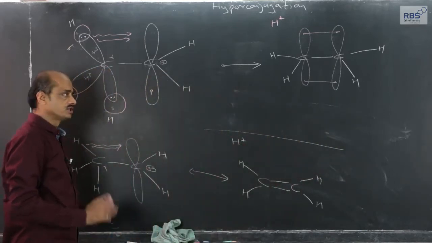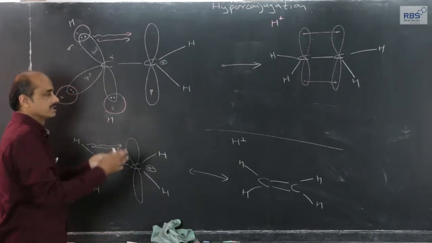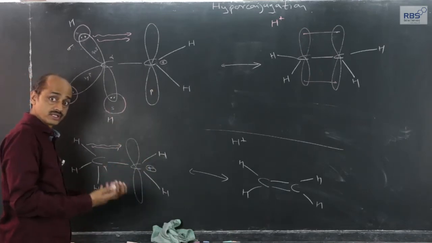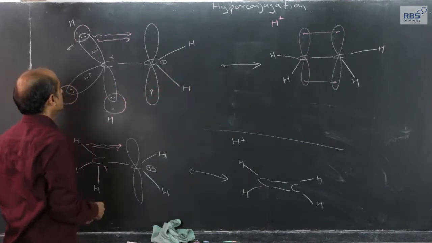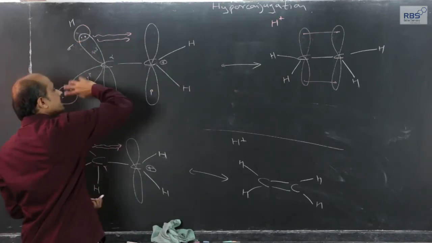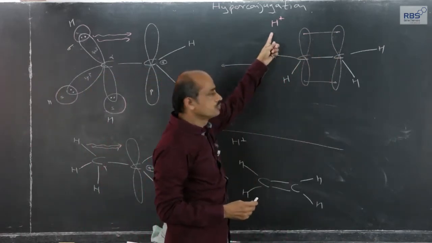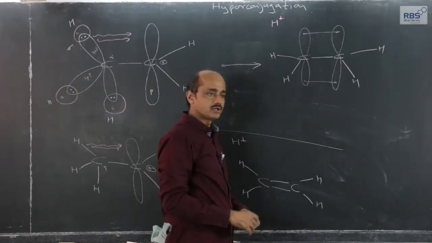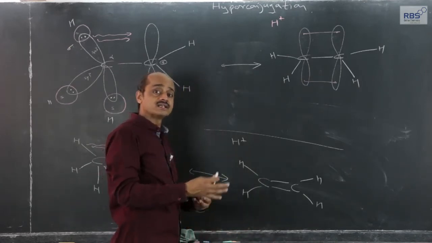Actually, this is the hyperconjugation effect. Now, what is normally written, what is there in the reference books and textbooks, is this hyperconjugation effect. Actually, the actual shifting of this shared pair and developing a carbon-carbon double bond and producing a free H plus ion does not take place. Or else it would mean that free H plus ions are produced. A substance, if it gives free H plus ions, would become an acid.